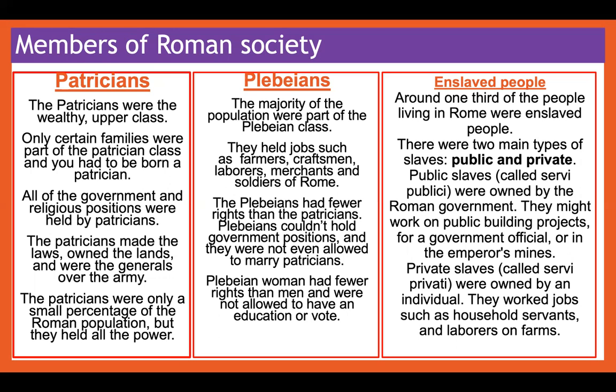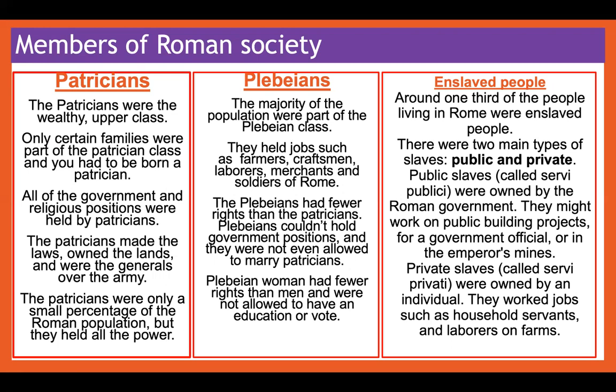All of the government and religious positions were held by patricians, and the patricians were the people who made the laws and owned the lands and were the generals over the army. The patricians were only a small percentage of the Roman population, but they held all the power.